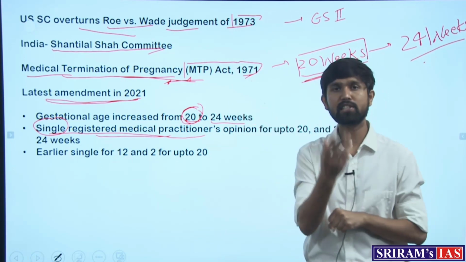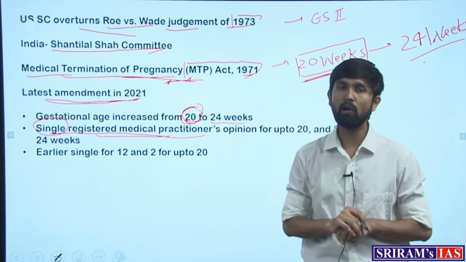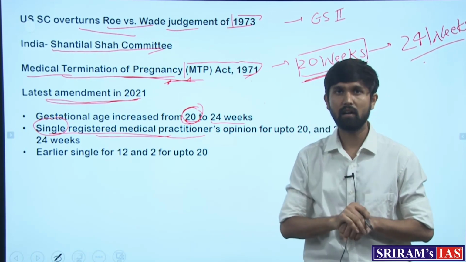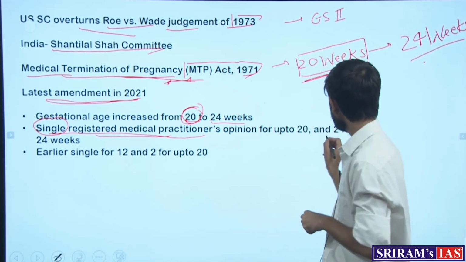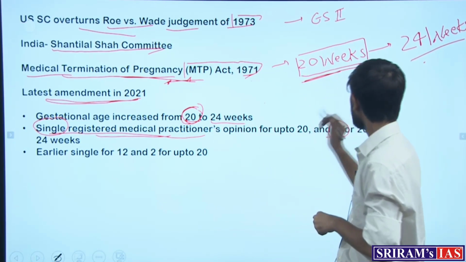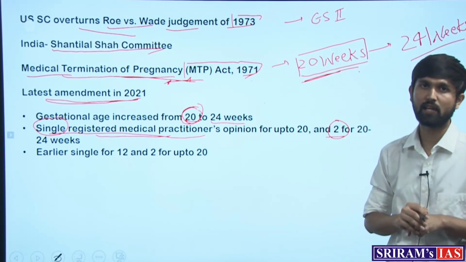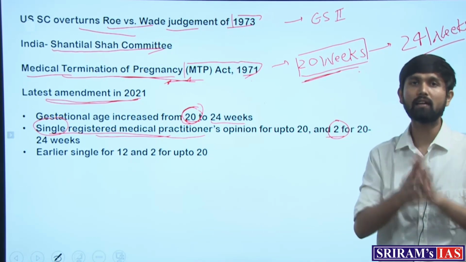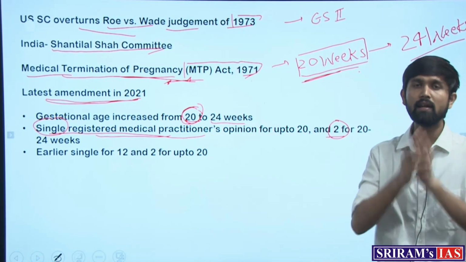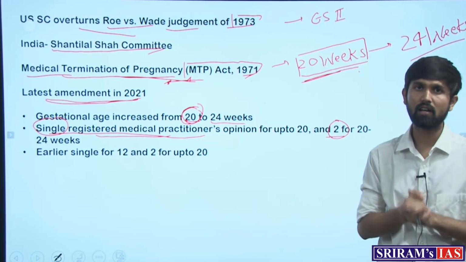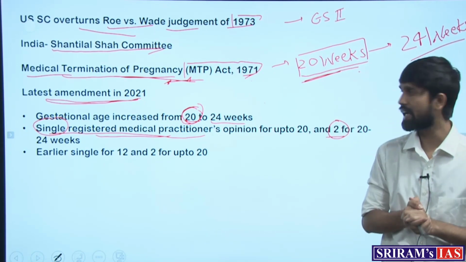If the gestational age has crossed 20 weeks and is less than 24 weeks, then what is the provision? Then the opinion of two registered medical practitioners is required, where the two practitioners would have to authorize the woman that certain conditions are satisfied wherein the abortion can take place.